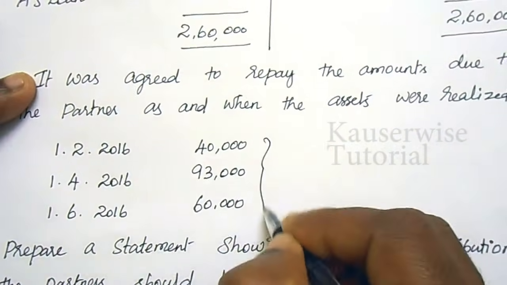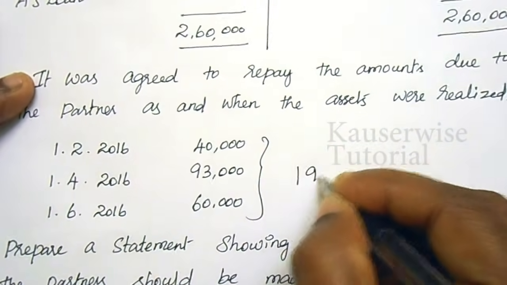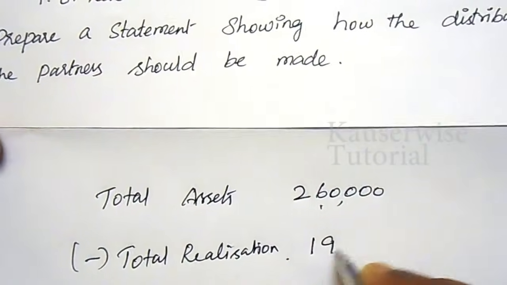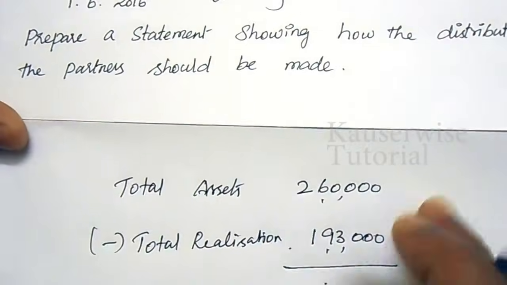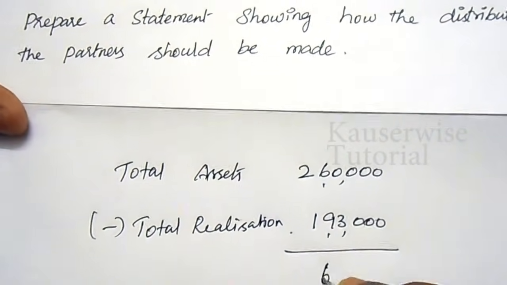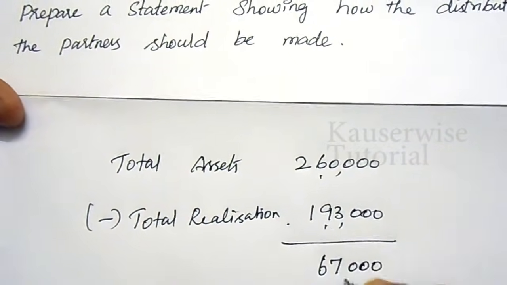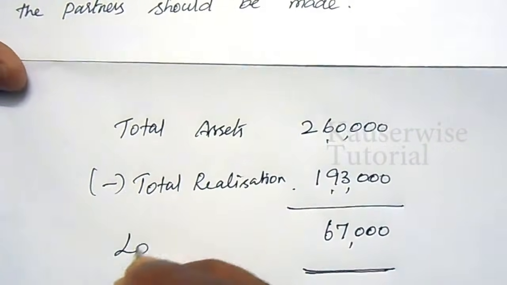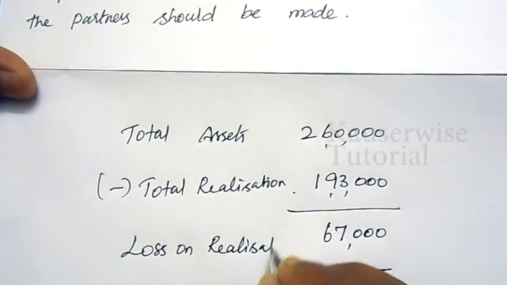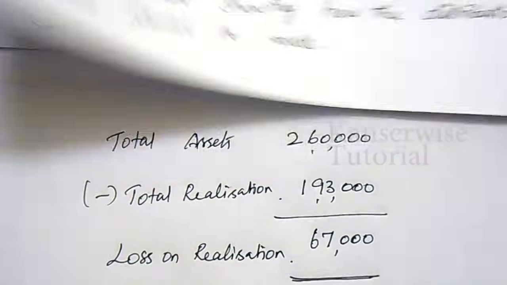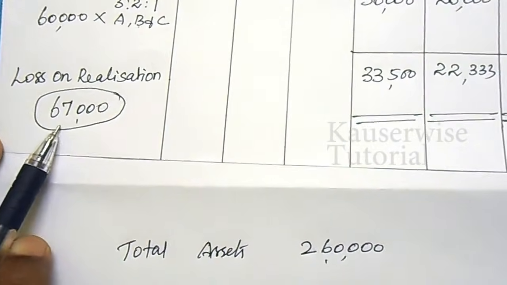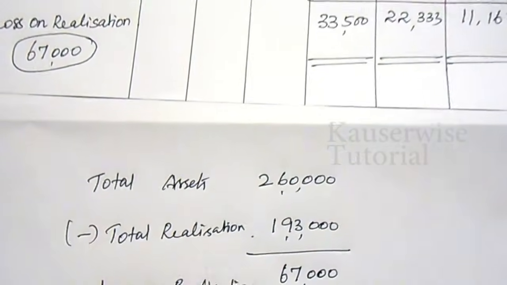Total, how much total? 1,93,000. Minus 1,93,000. What is the difference? 2,60,000 minus 193. 67,000. That is loss on realization. Loss on realization how much? 67,000. You can cross check your answer like this.